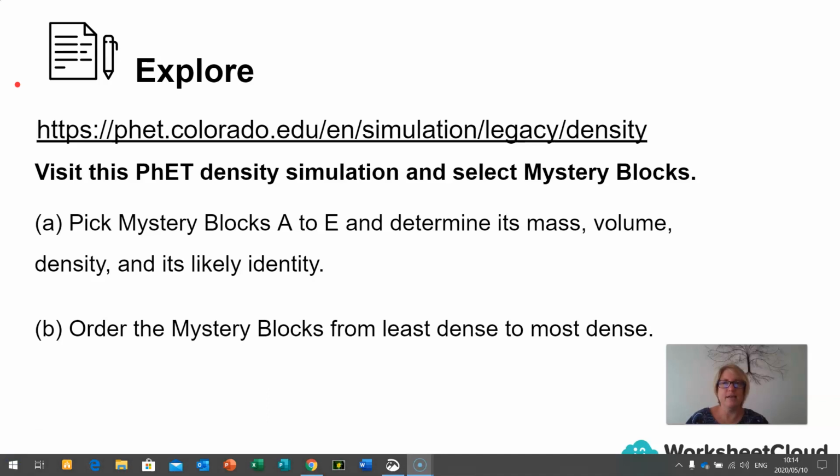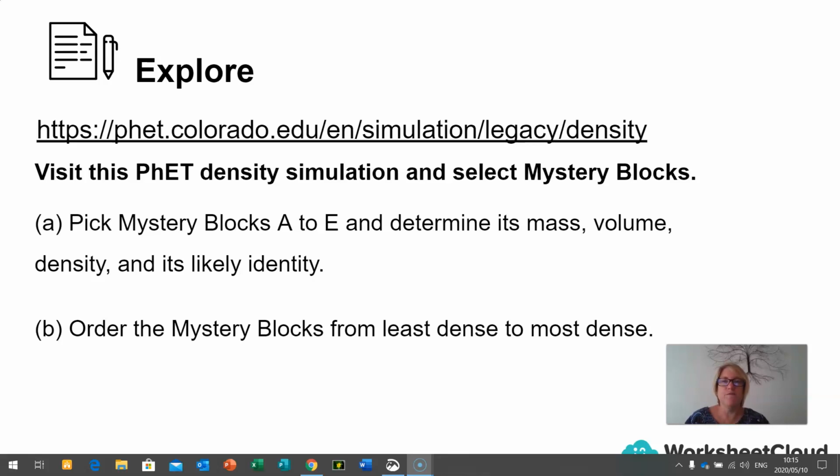So at the end of the lesson, you can go to this link that I've highlighted here at the top of the page. And if you just type it into your internet browser, you can go and explore all the different options and activities. And there's not only density, there are lots of other simulations there as well. But for the purpose of today's lesson, we're going to have a look at density. Don't worry, you don't need to go there now. I will take you through all the links in today's lesson. So pause the screen and copy this URL down, and at the end of the lesson, you can go and do some exploration around the site.